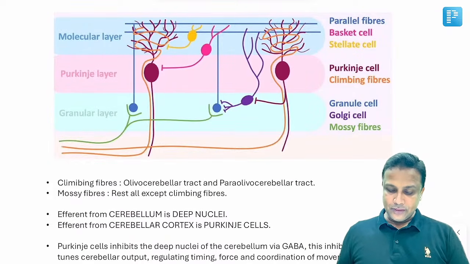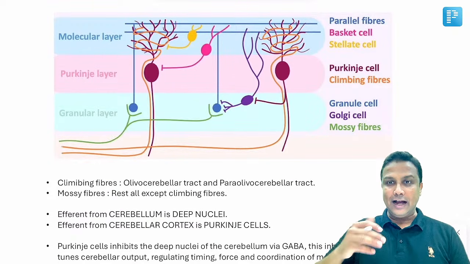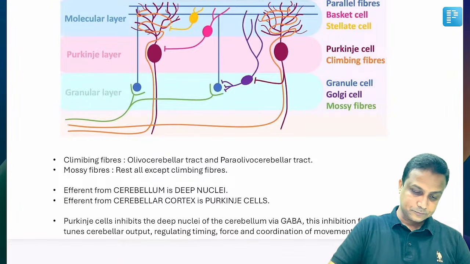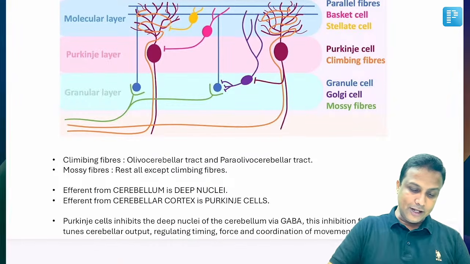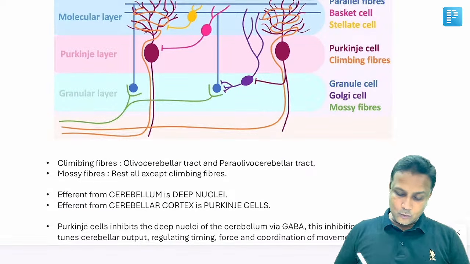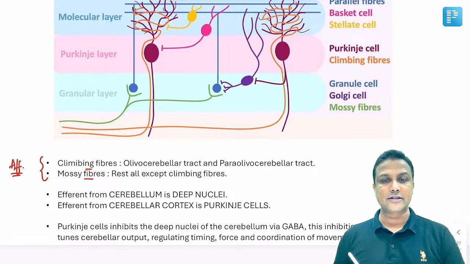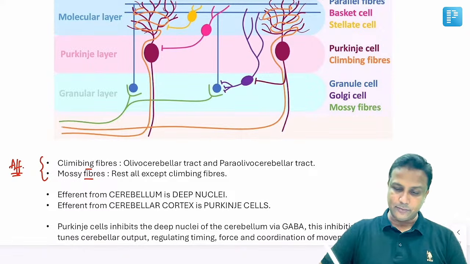Next one, my dear friend. Now, after that, we are going to deal with the afferent and efferent. So first, let me tell you about the afferents here, sir. Let me tell you about the afferent right now, my dear friend. Now, what doctors have done here, all the fibers which are going to enter into the cerebellum, they are divided into climbing and mossy fibers. Climbing and mossy fibers, sir.